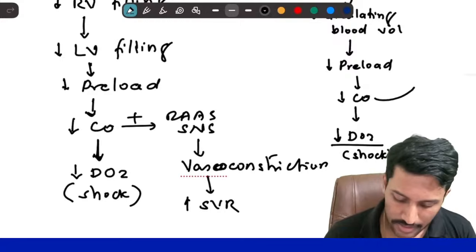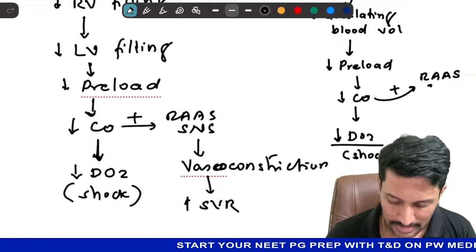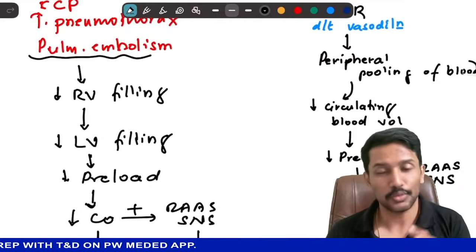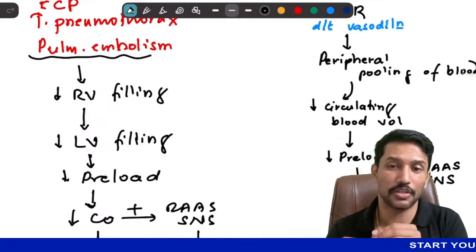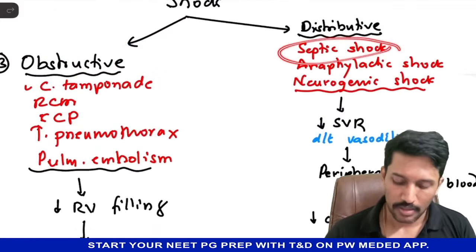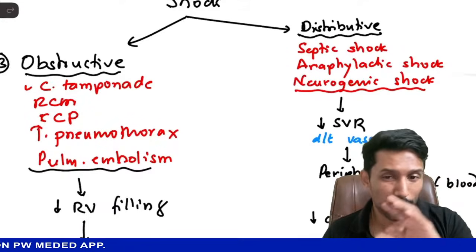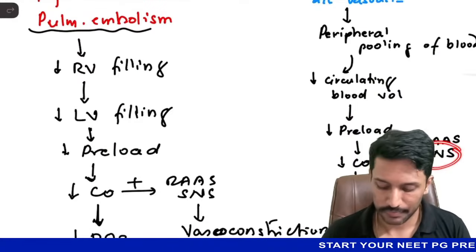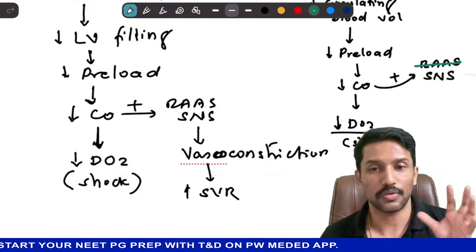But one thing is there. When this decreased cardiac output happens, there will be activation of the RAS and the sympathetic nervous system. Now, in these cases, angiotensin 2 may fail to counter the vasodilatation caused by parasympathetic overactivity. Similarly, in sepsis, there is production of inflammatory cytokines which are inducing vasodilatation. Angiotensin 2 may not be able to counter it. So vasodilatation will persist. But then the sympathetic nervous system, this is important. So let me ignore angiotensin 2, because it generally fails to counter the vasodilatation.